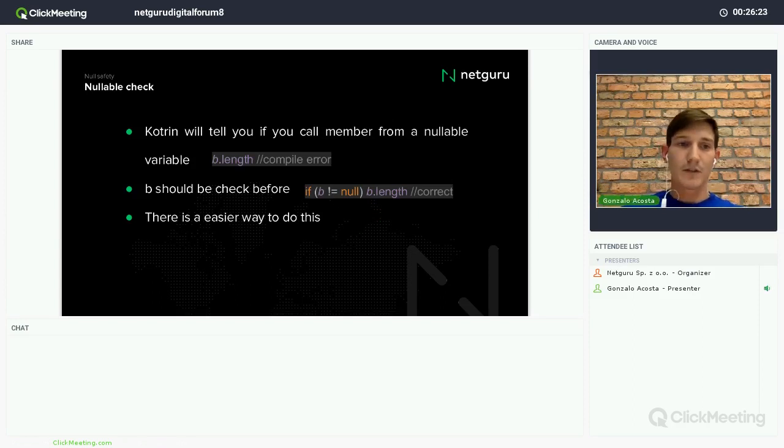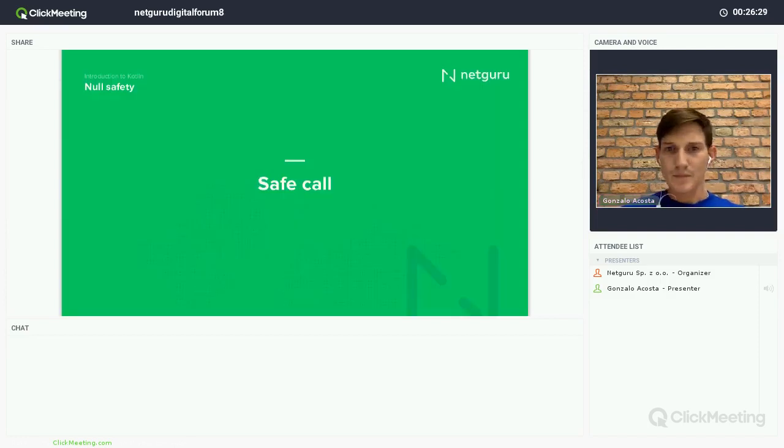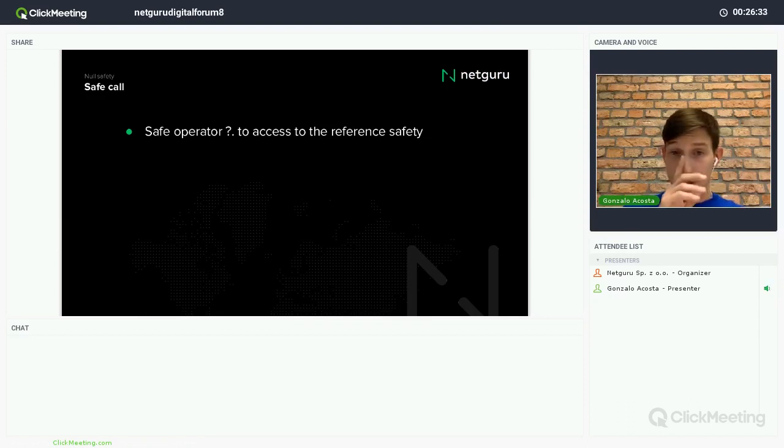Also, there is an easier way, of course, of doing this. We don't have to write if null everywhere. How? With the safe call. So basically, it's an operator, called the safe call operator, and you can access this null reference safely.